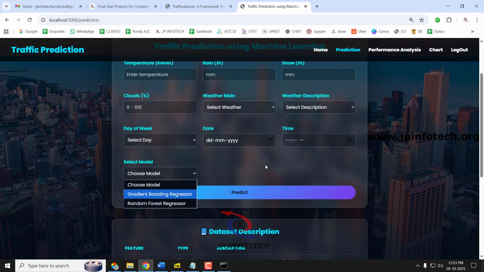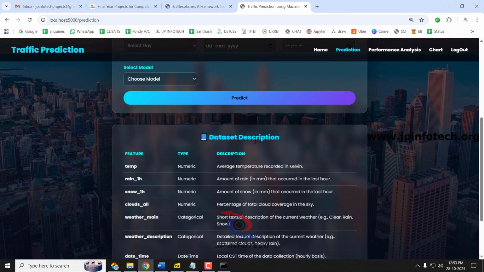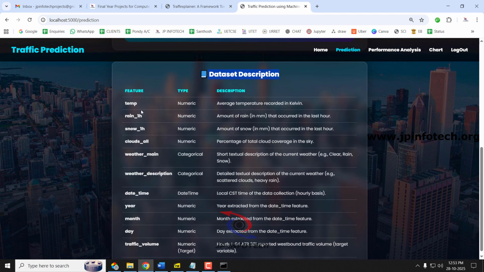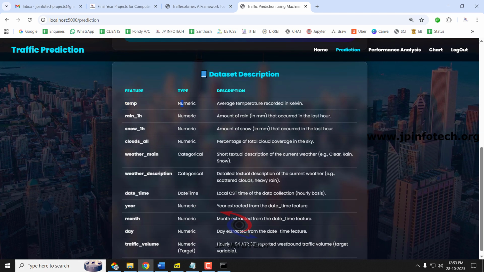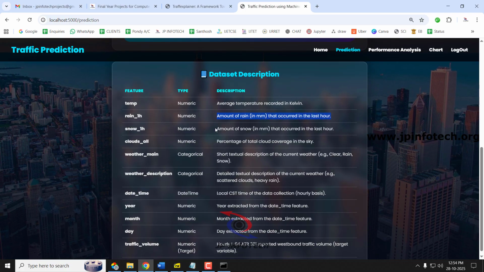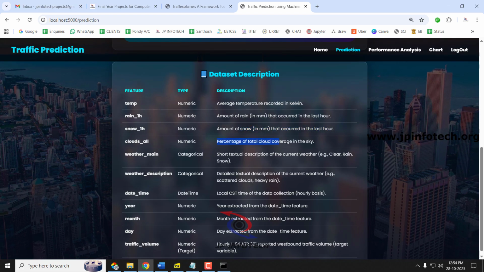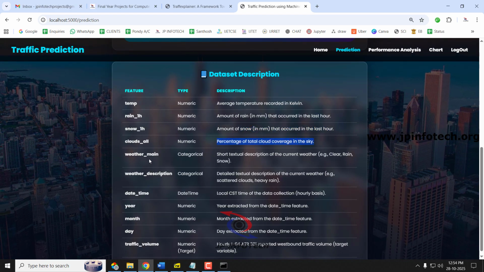I'll show you with both cases. Before going into that, you can see the data set description below this page. Temperature is in numeric format, showing the average temperature recorded in Kelvin. Rain is the amount of rain in millimeters that occurred in the last 1 hour. Snow is the amount of snow that occurred in the last 1 hour. Clouds all is the percentage of total clouds, the average in the sky.